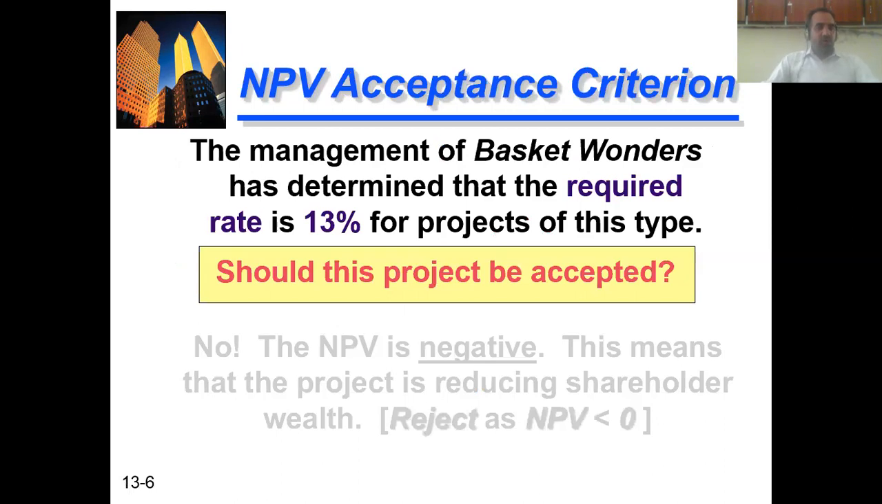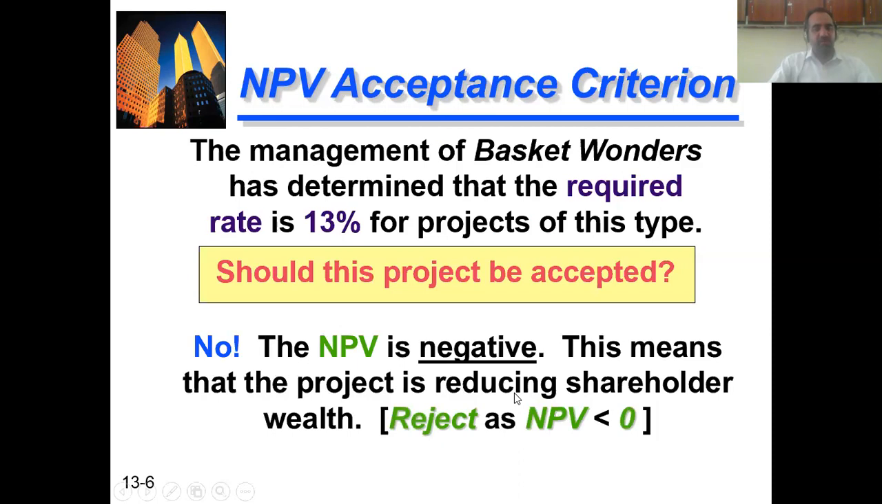So we'll discuss what is the acceptance or rejection criteria for the net present value. The net present value criteria is simply if the answer of NPV is positive or zero, we will accept the project. If the answer is negative, we will straight away reject the project. Since the basket funder is evaluating the project for their required rate of return of 13%, should this project be accepted? The answer is no, because the NPV is negative.